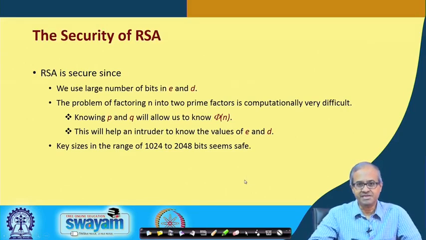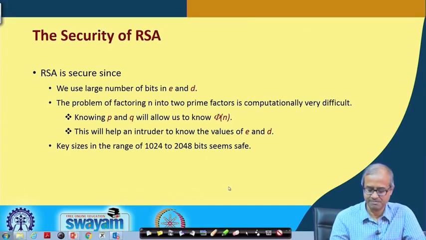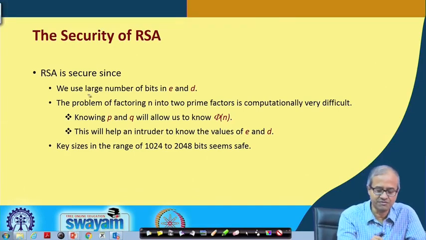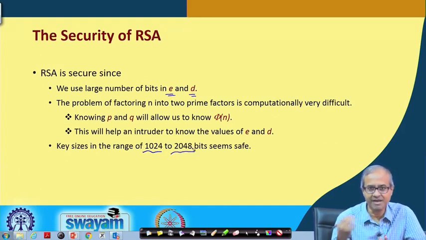Now, I just mentioned that RSA is secure. People use RSA because we use a very large number of bits in e and d. They are of the order of 1024 to 2048, even more bits.